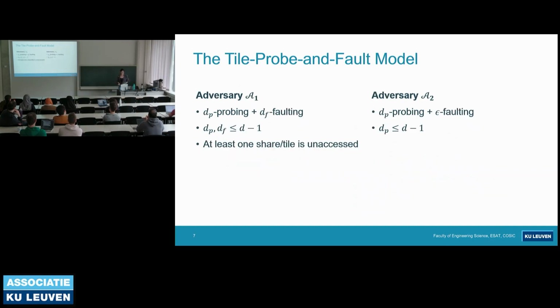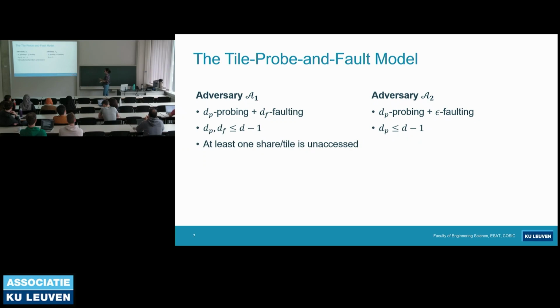And that being said, we can differentiate between two kinds of adversaries. The first type of adversary has DP probing and DF faulting capabilities. Assuming the secret data is split into D shares, DP and DF should be smaller than D, and there should be at least one tile or one share which is unaccessed by those two capabilities. So there should be a tile which is not probed and which is not faulted.